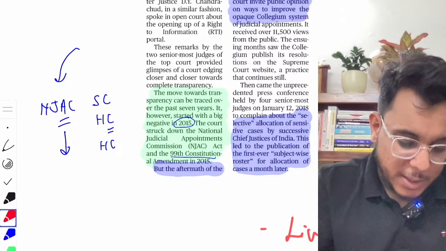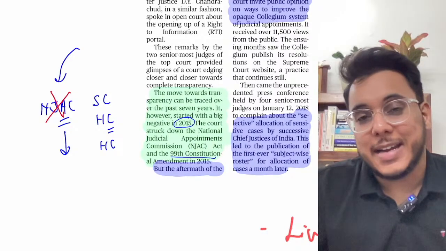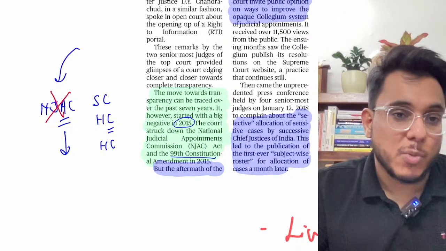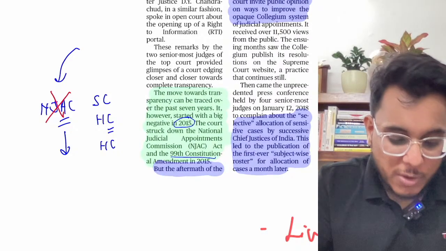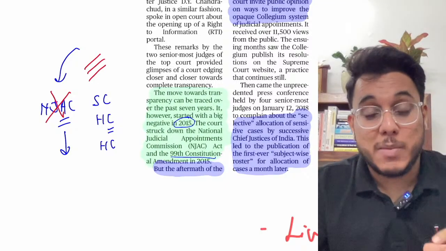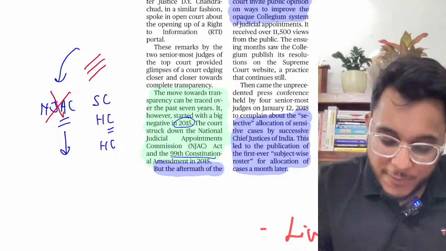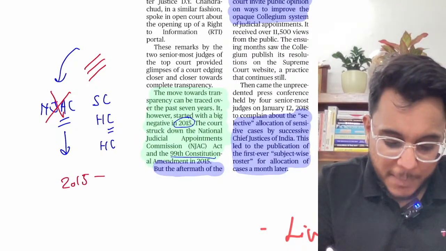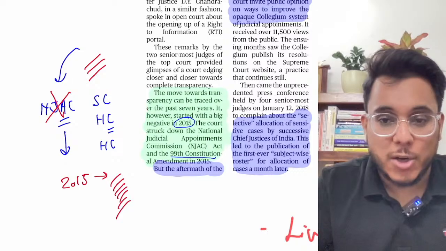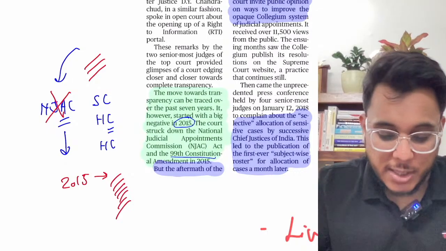Supreme Court said that the new National Judicial Appointment Commission is unconstitutional because the power of the Supreme Court has been diluted. Now this particular thing was criticized. It was said that the Supreme Court is trying to get the power in its own hands. But after 2015, what has happened? Supreme Court has undertaken many reforms for which we need to appreciate the Supreme Court.